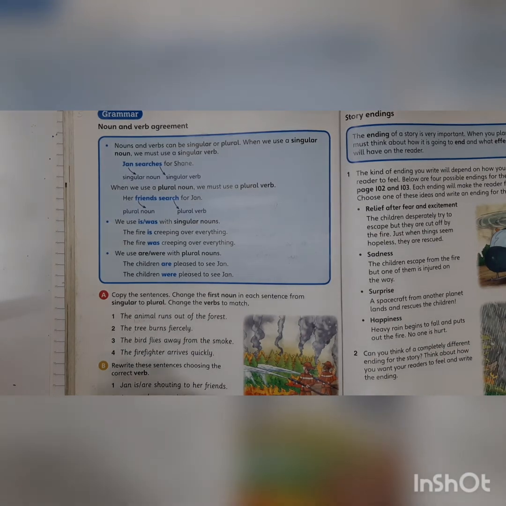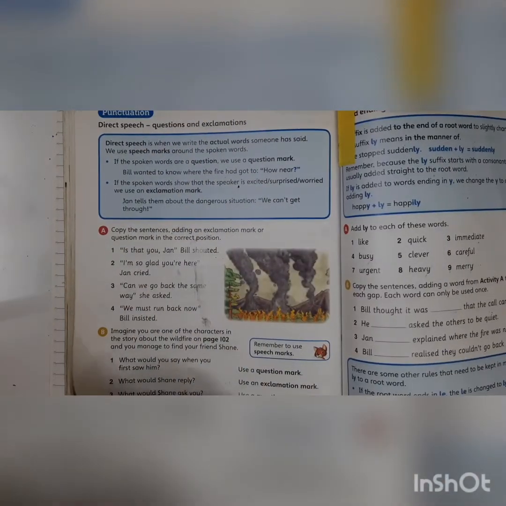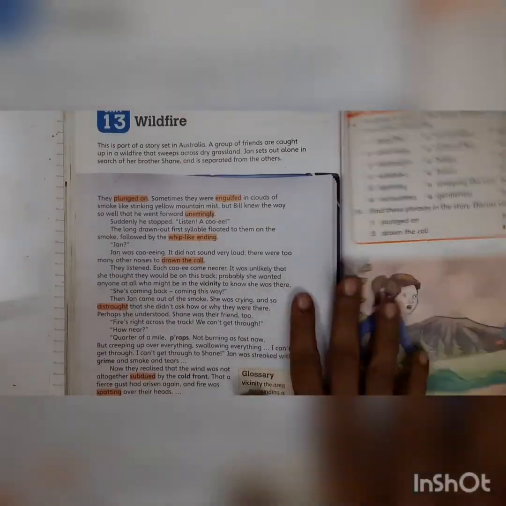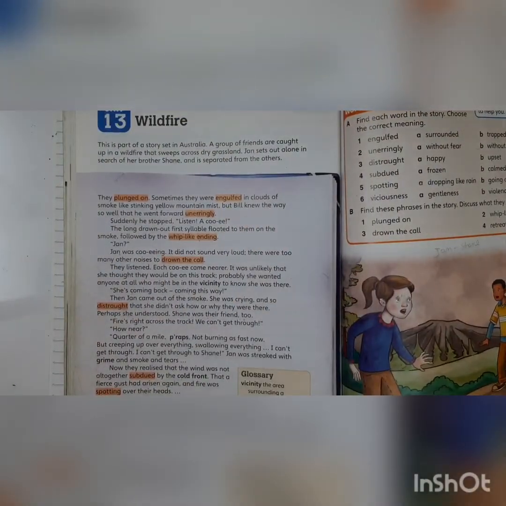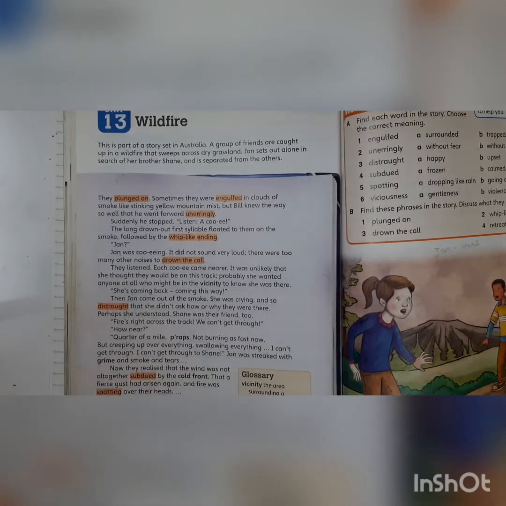Before we start the exercise, children, what I want you to do is, from the text over here, the wildfire extract, pick up some nouns. Quickly, come on. Most of you will say Australia, friends, Shane. What about smoke? Track, fire, wind.